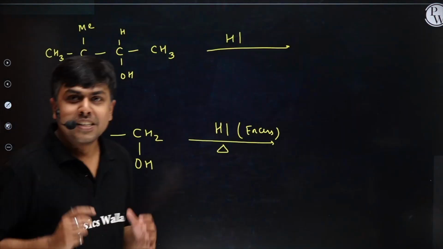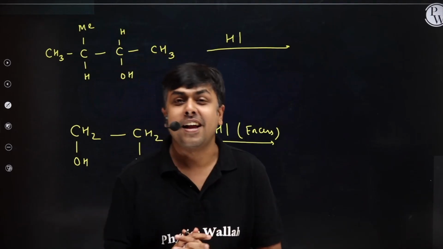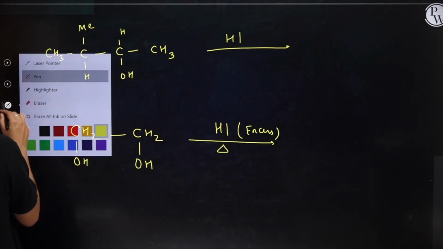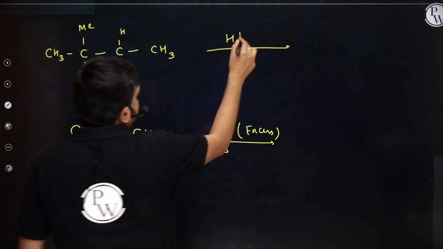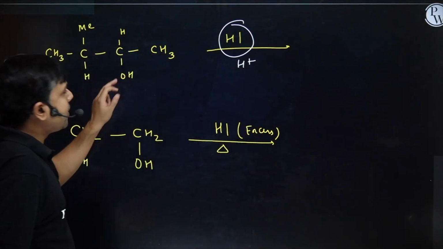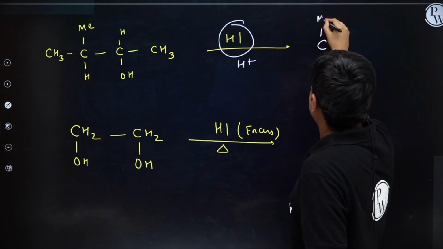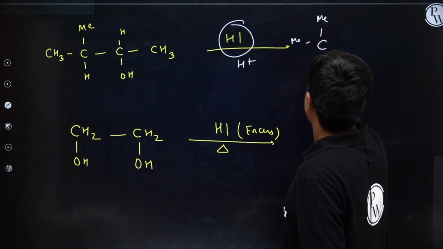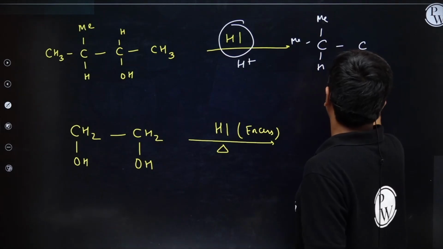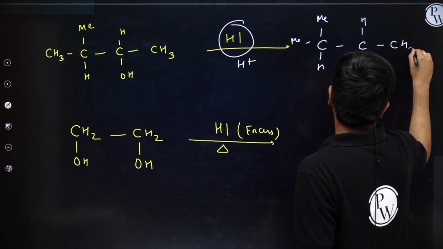Please copy it. Students, let us do these two questions in order to understand this concept in a better way. I have a monohydric alcohol and it's treated with an acid, HI, a source of H+. What will it do? It will do the protonation. So I will have the formation of CMe2H, and COH2+ with H and CH3. Right, students?